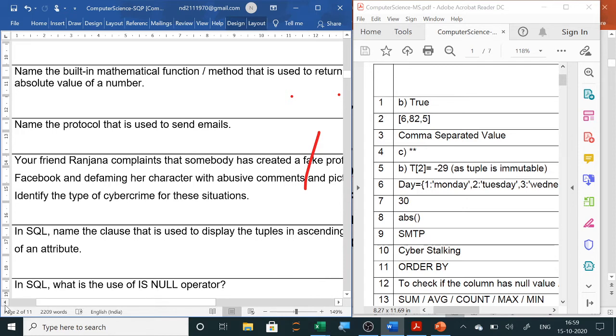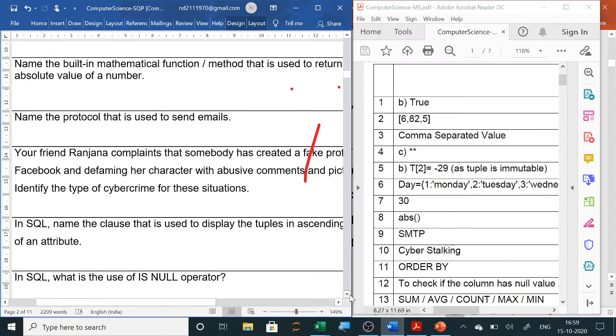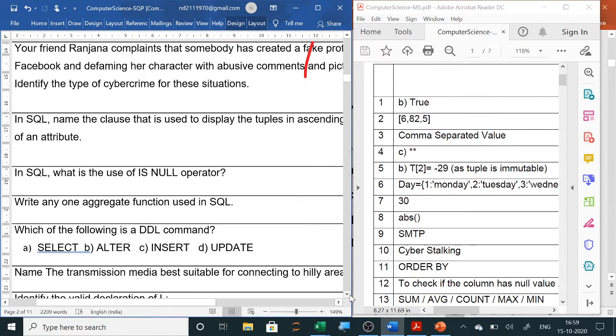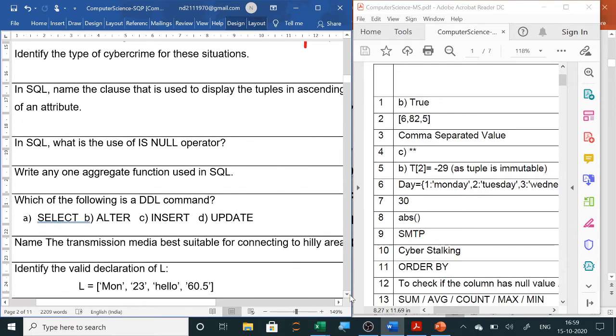Next is, in SQL, name the clause that is used to display the tuples in ascending order of an attribute. Now, last year's sample paper also had ascending or descending. Which clause are we using? Order by clause. So the answer will be order by clause. And if they ask you the complete syntax, order by column name. And if it is ascending, you can leave it, or you can write ASC. If it is descending, you have to write DESC.